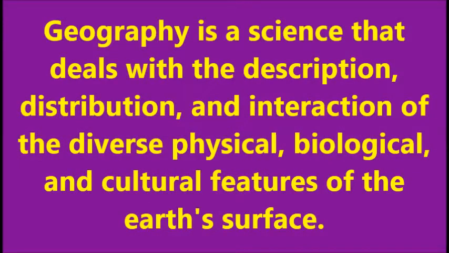We can say that geography is a science that deals with the description, distribution, and interaction of diverse physical, biological, and cultural features of the Earth surface.